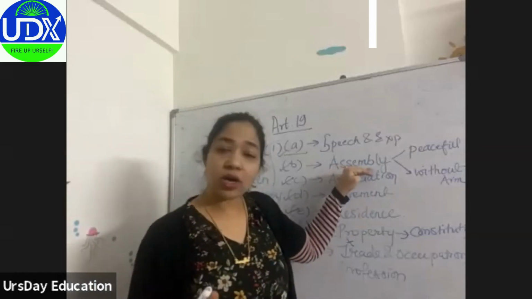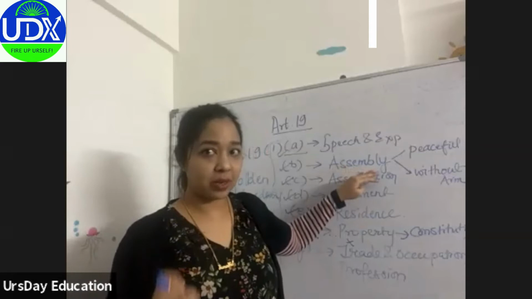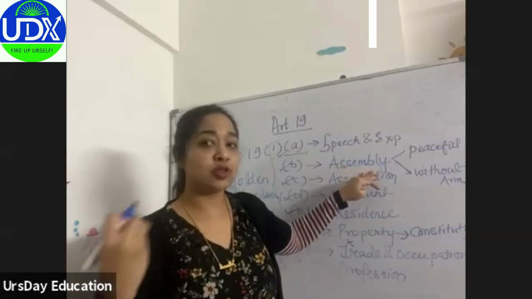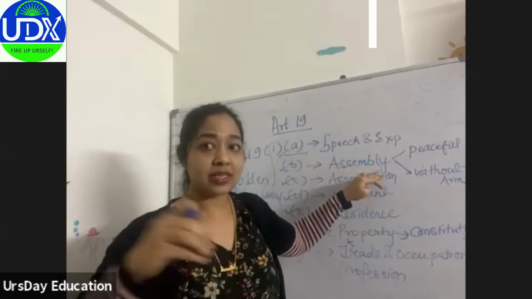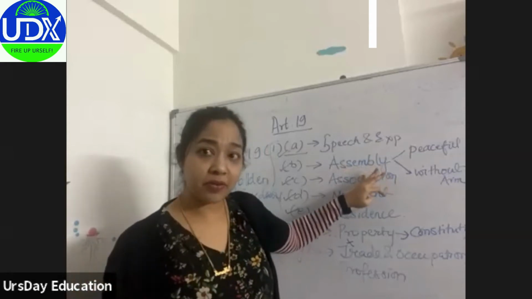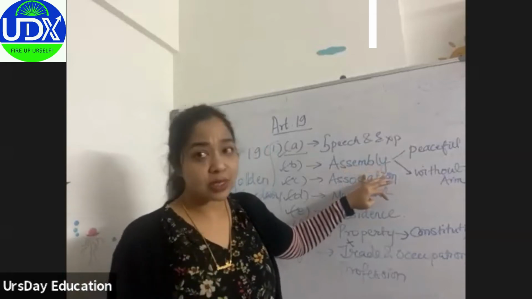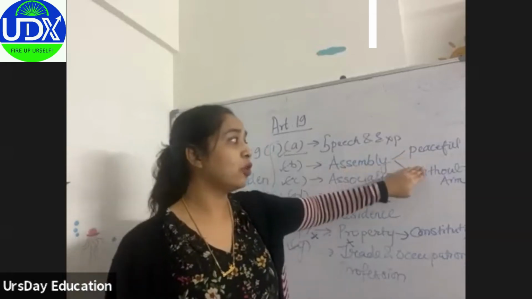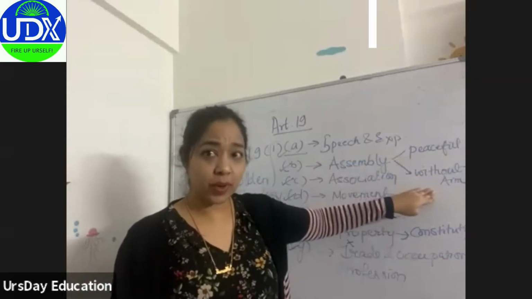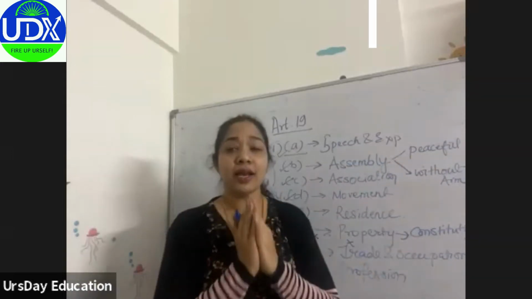But nowadays assembly is much in talks, because after the CAA issue, people gathered a lot on various things, even in every state. And then what happened with that assembly? It was a peaceful assembly because we were fulfilling the conditions of being peaceful and without arms. Then where did it go wrong? Unlawful assembly.